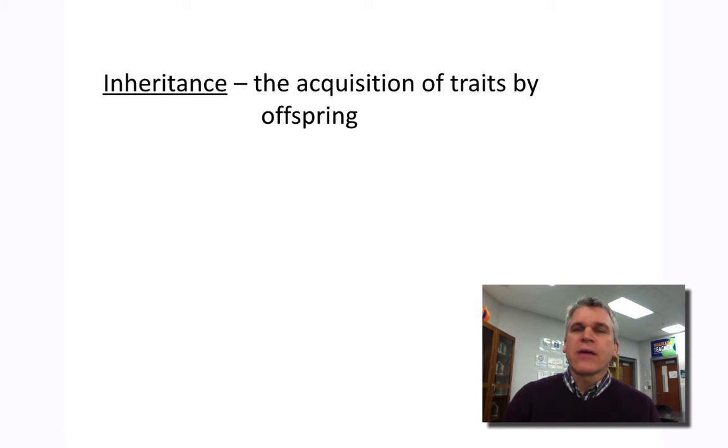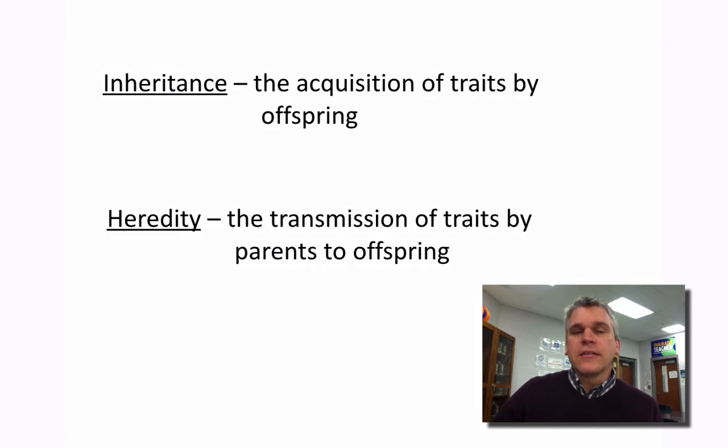Inheritance is the acquisition of traits by the offspring. So for example, if we inherit something, we receive something. In this case, we are receiving genes from our parents. Heredity, on the other hand, is the transmission of traits by parents to offspring. So this is how we will transmit our traits to our offspring or to our children. So inheritance is receiving those traits. Heredity is the passing on of those traits.